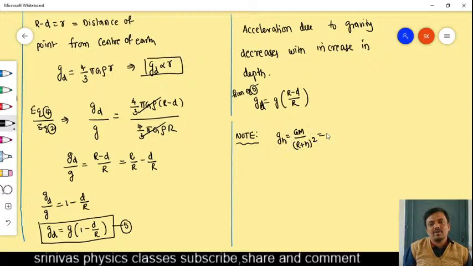There are so many formulas. GR square by (R plus H) whole square, or otherwise g by (1 plus H by R) whole square. These are the various formulas that we derived for the height, the variation of g with height.